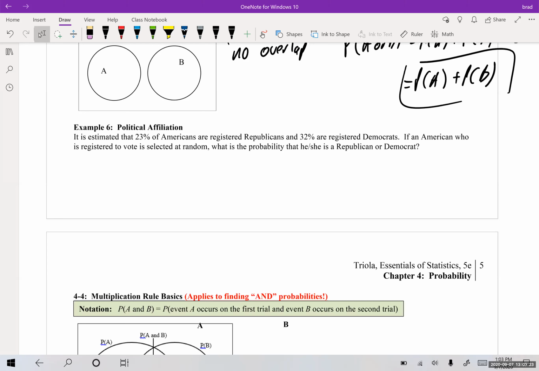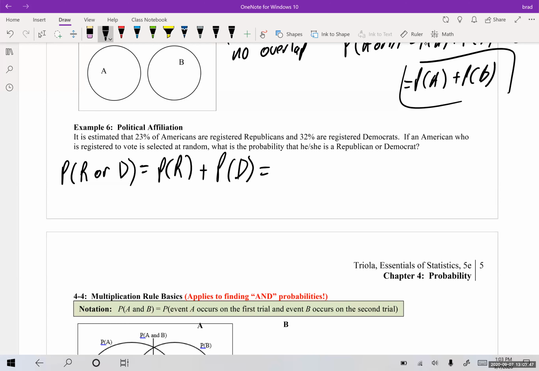So it says, what is the probability that he or she is a Republican or a Democrat? So I'm going to do probability of Republican or Democrat. Notice we're going to randomly grab somebody, and we write this as probability of Republican plus probability of Democrat, and then we subtract off the overlap. But you can't be a Republican and a Democrat at the same time, so it's minus 0, so I'm not even going to write it.